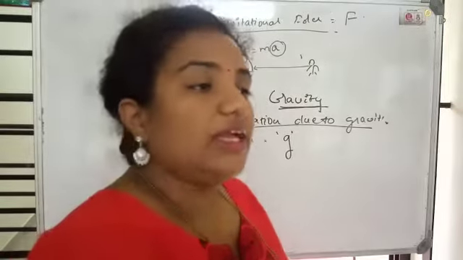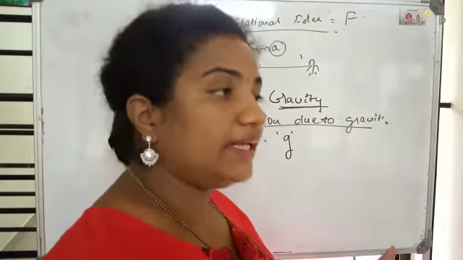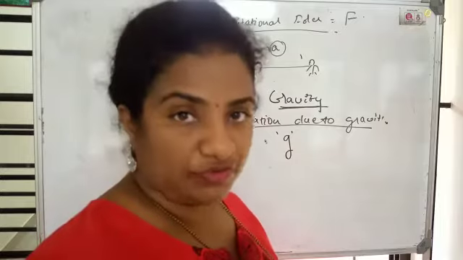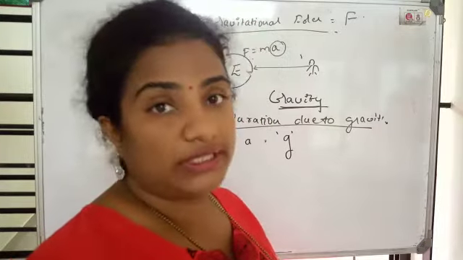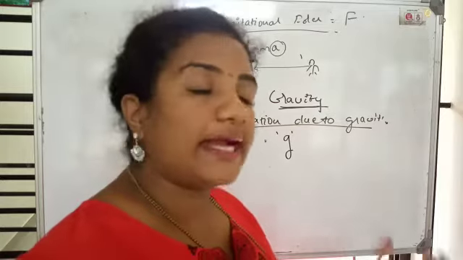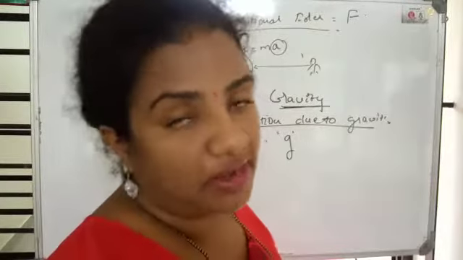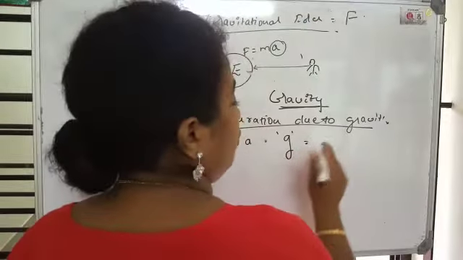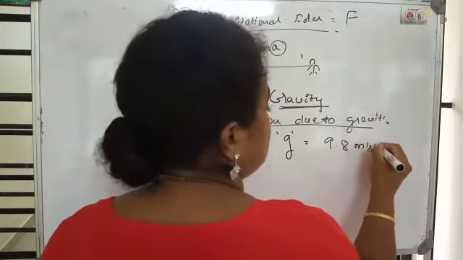It means if the gravity is acting between two bodies, the lighter body moves under the influence of gravity, then with what acceleration the lighter body moves under the influence of gravity, that acceleration is called as g, or acceleration due to gravity. It is generally assumed that the g value is constant and that value is considered to be 9.8 meters per second square.